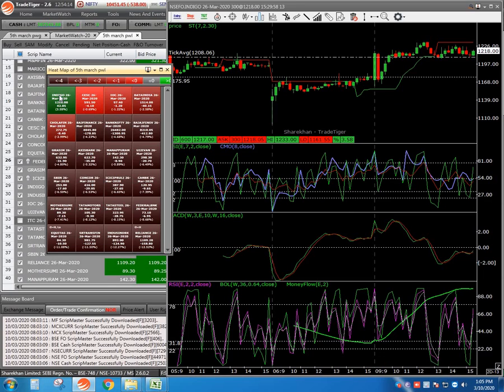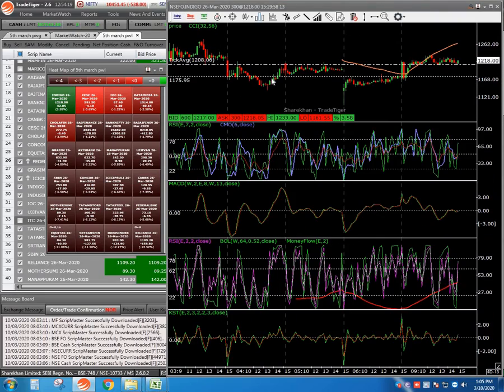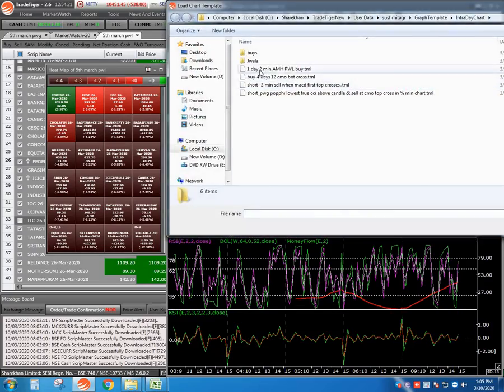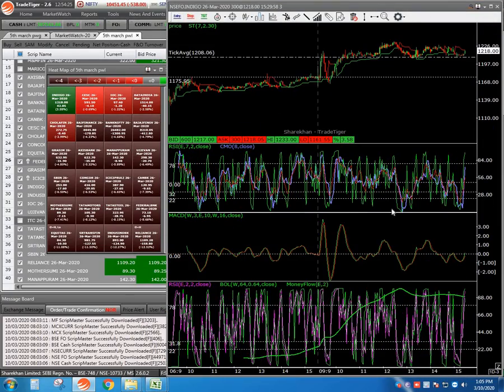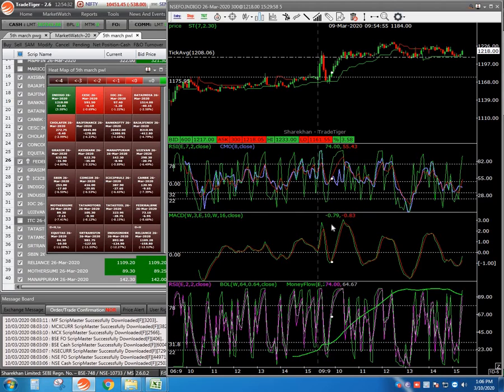IOC, Indigo, let us see the chart of Indigo for the buy. You can see here under 2 minutes, sorry, under 3 minutes or even under 5 minutes, when MACD bottom crosses here, at the same time CMO also bottom crosses here, and the stock goes up like this. Every bottom is buyable. Since the market was having the most negative day, as the day went on, it became very sideways.